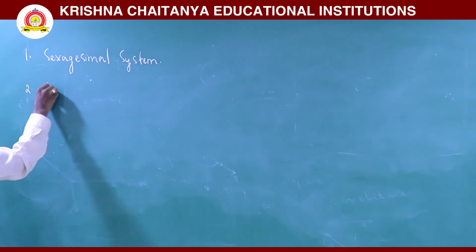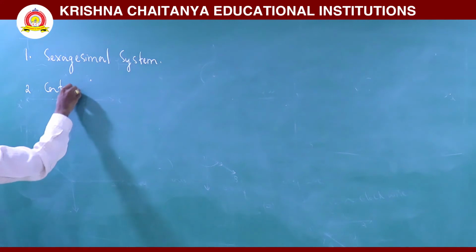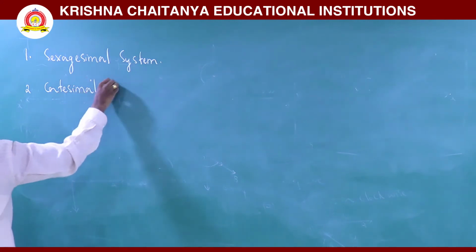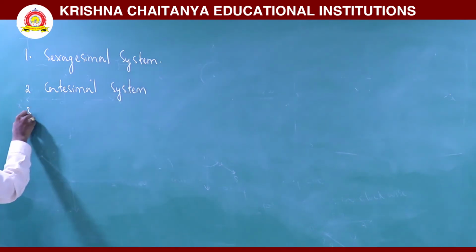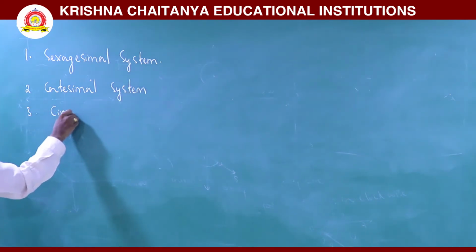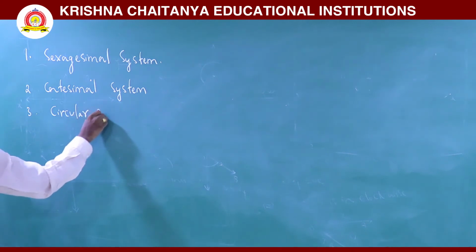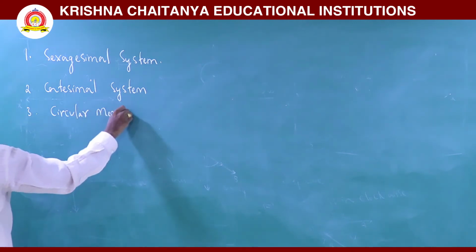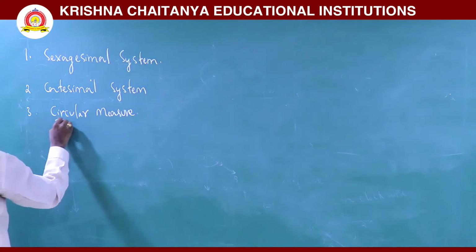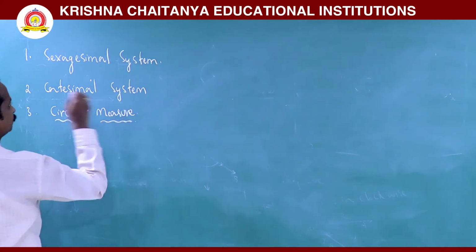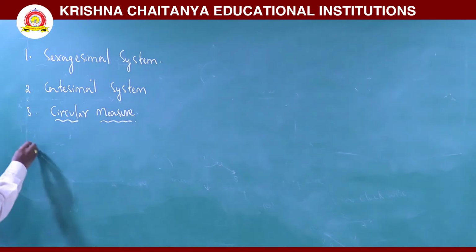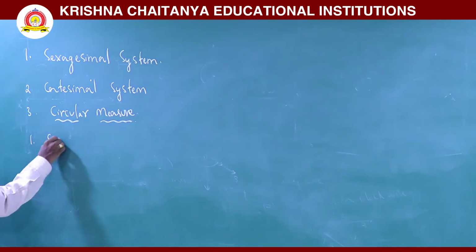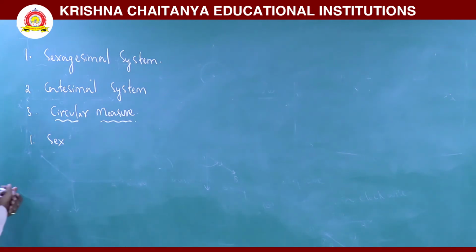Second one, centesimal system. Third one, circular measure. In this one we discuss radian. First we go to the sexagesimal system. The sexagesimal system is nothing but the English system or British system.